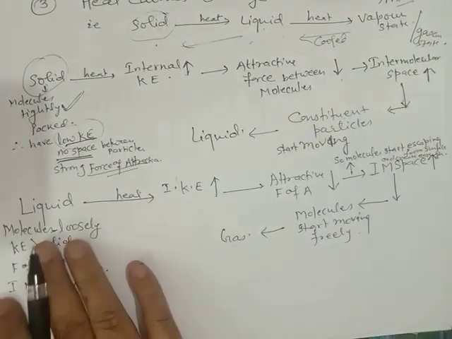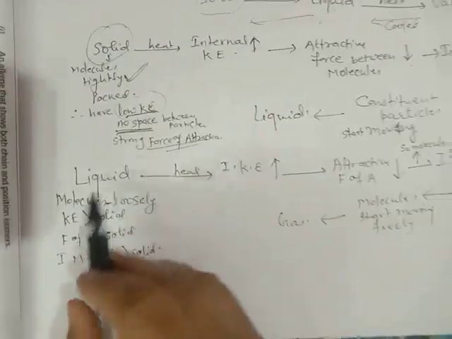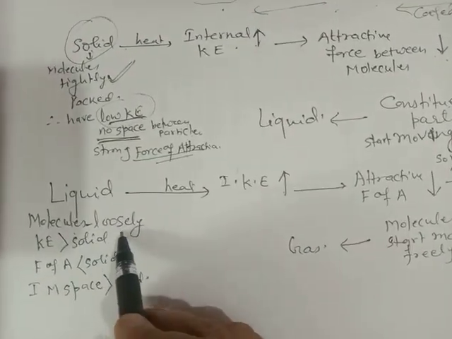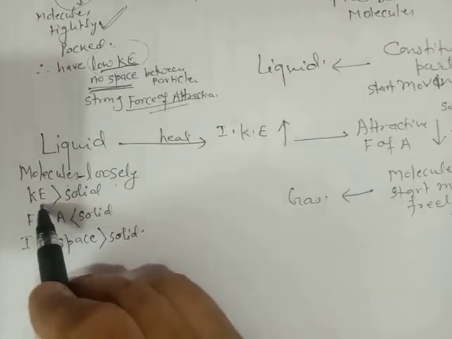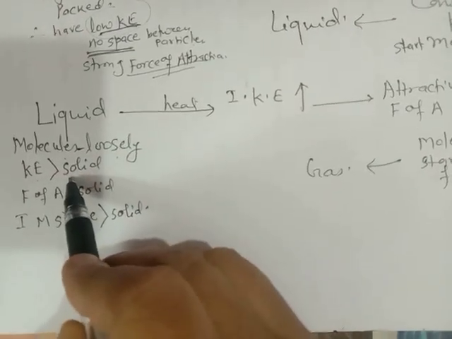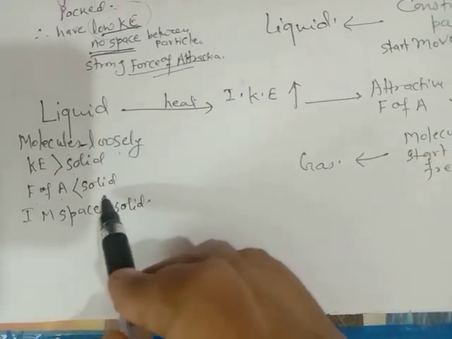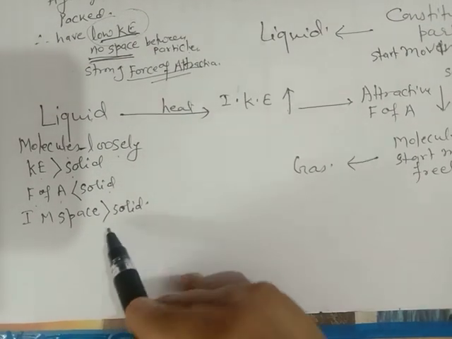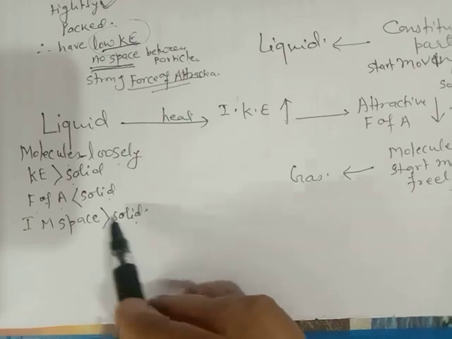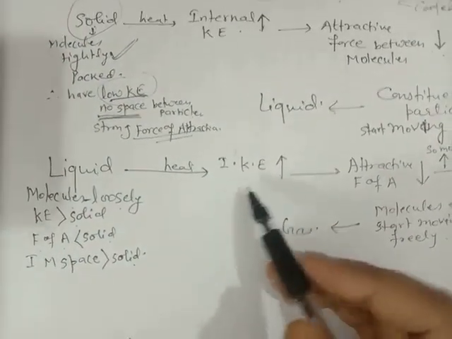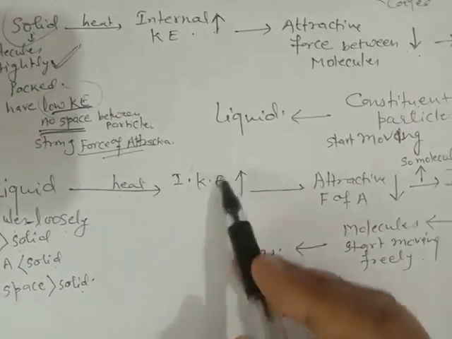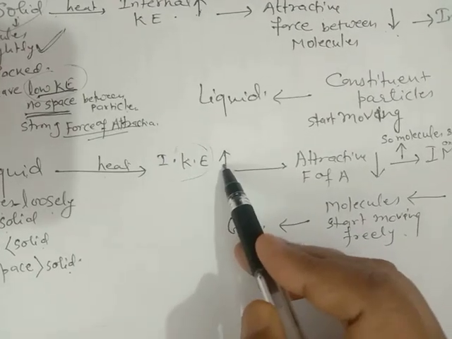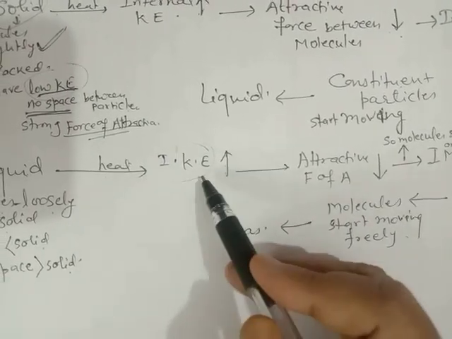What happens when liquid is heated? In liquid, molecules are loosely packed and kinetic energy is more than solid. Force of attraction is less than solid and intermolecular space is more than solid. When liquid is heated, its kinetic energy increases because particles start moving vigorously.